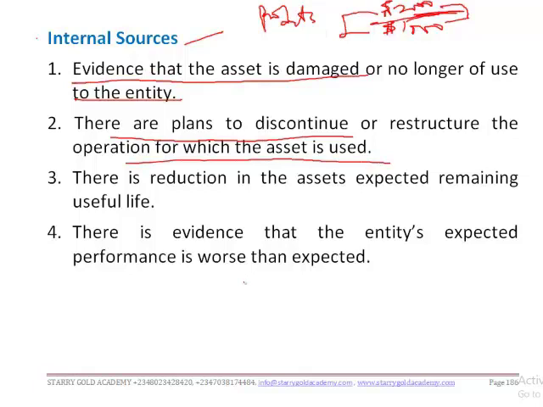Also, if there is a reduction in the asset's expected remaining useful life, and there is evidence that the entity's expected performance is worse than expected, in such a case there's an indication of impairment. Are we together? Now we are progressing, right?